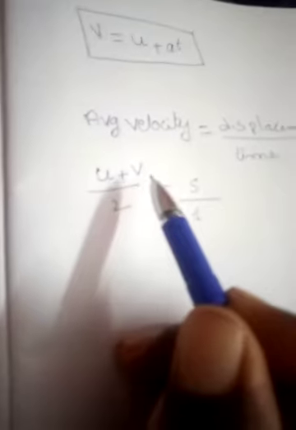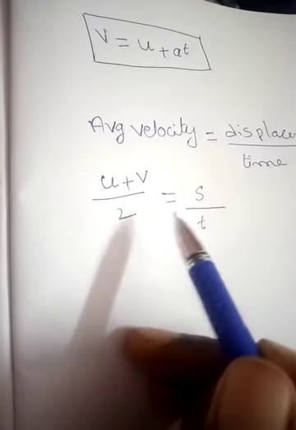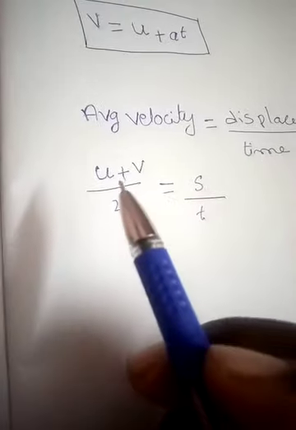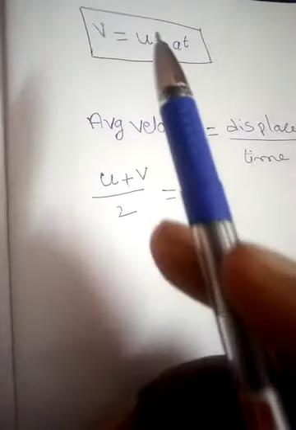Now see once again, u plus v by 2 is equal to s by t, but we know very well v is equal to u plus at from equation 1. Equation 1 we already derived, so we use that equation.